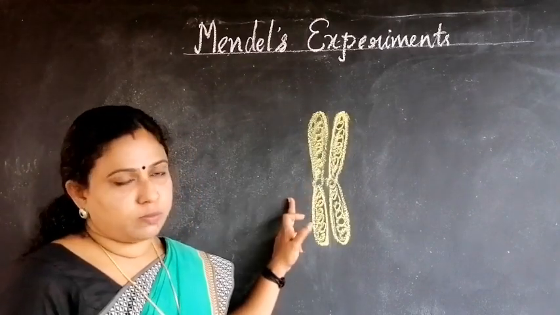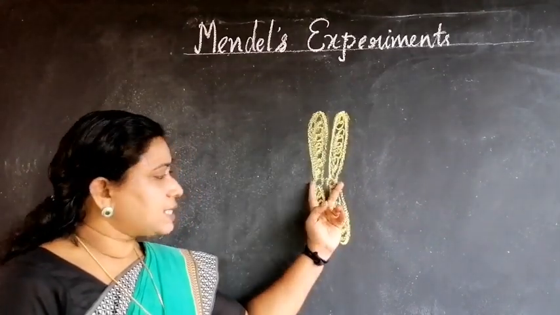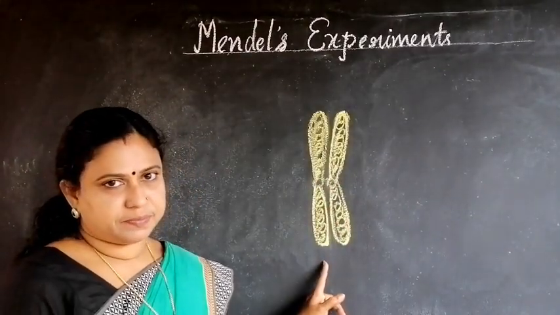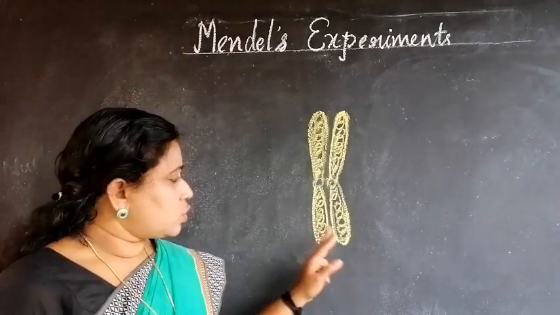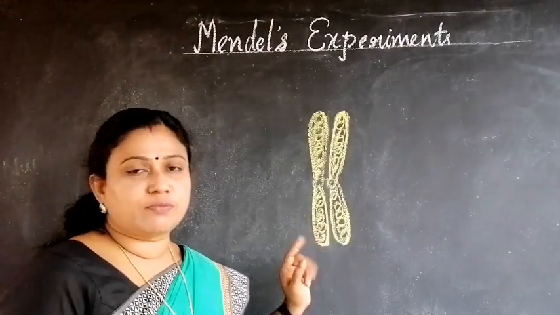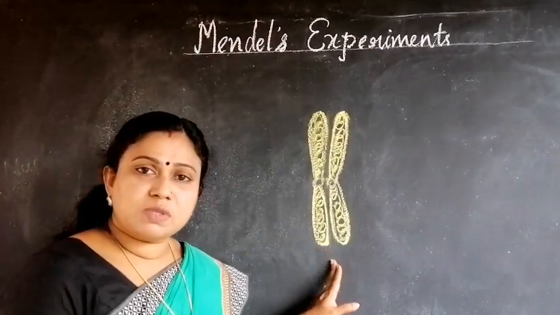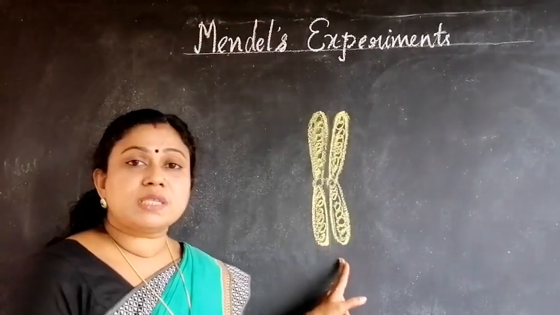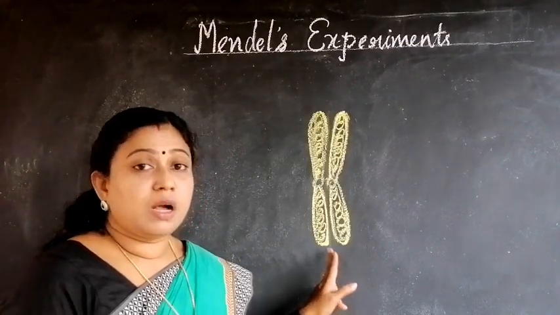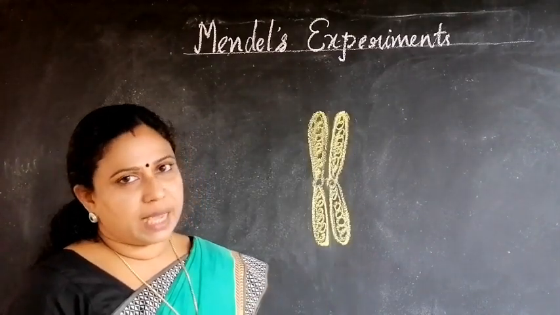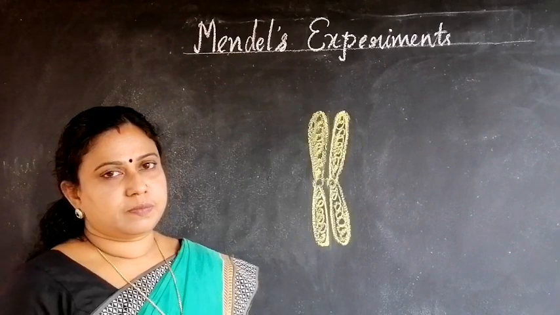See, this is a pair of chromosomes. So there are 23 pairs of chromosomes. And the organisms in which the chromosomes are seen in pairs are called diploid organisms.